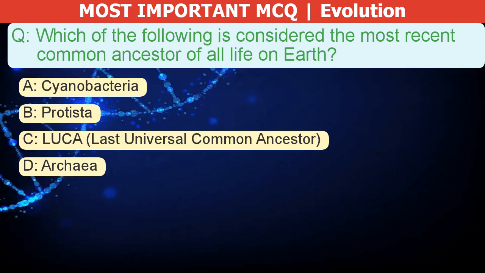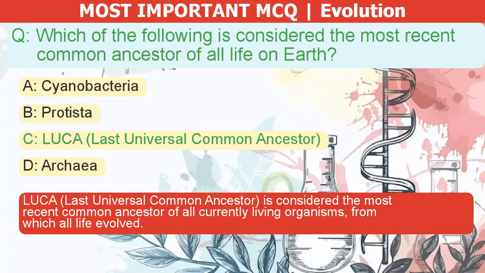Which of the following is considered the most recent common ancestor of all life on Earth? A. Cyanobacteria. B. Protista. C. LUCA, last universal common ancestor. D. Archaea. The correct answer is C. LUCA, last universal common ancestor, is considered the most recent common ancestor of all currently living organisms, from which all life evolved.